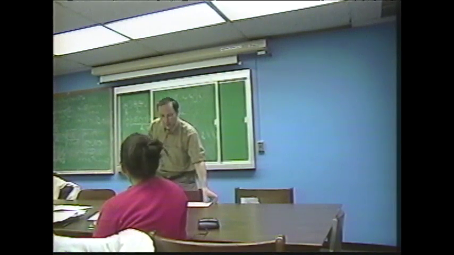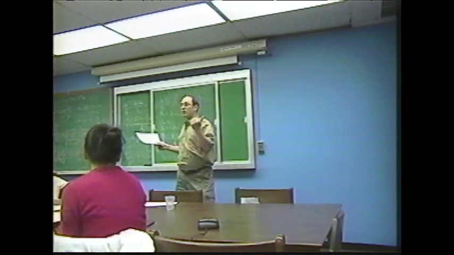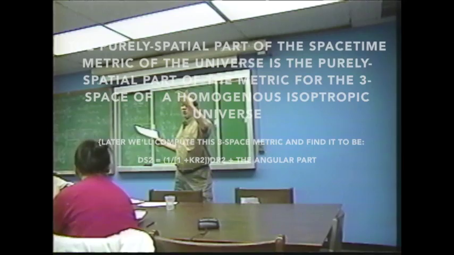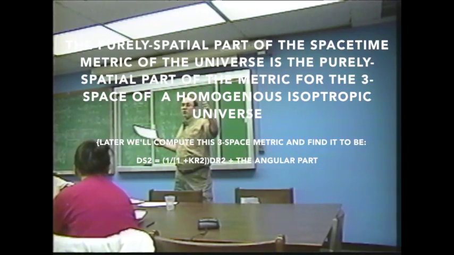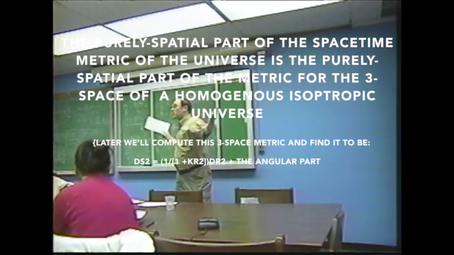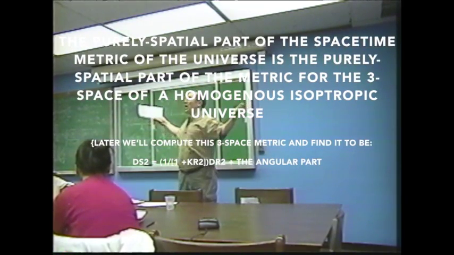What would the metric look like? We're going to write down the metric for the three-dimensional space of the universe. It's going to be dr squared multiplied by that factor of 1 over 1 plus kr squared, plus r squared d theta squared plus r squared sine squared theta d phi squared. That's it. We just kind of give the answer.